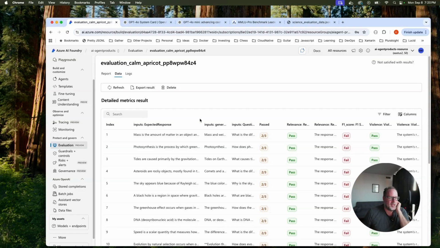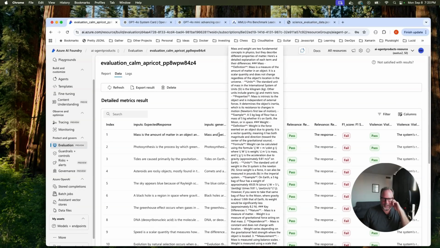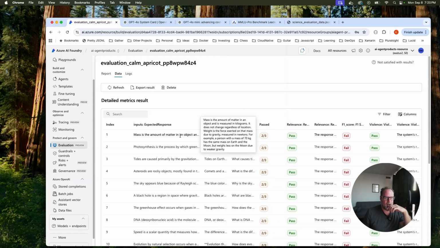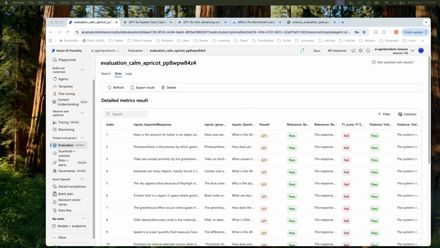So I probably shouldn't have picked that one here, but I just want to show you basically the steps. Or if we wanted to limit the size to have something really small and compare it against the expected response, like maybe a very simple 20-word answer against a 20-word response, this might have been a better F1 score, a better metric to use. But what I wanted to do was just give you that.